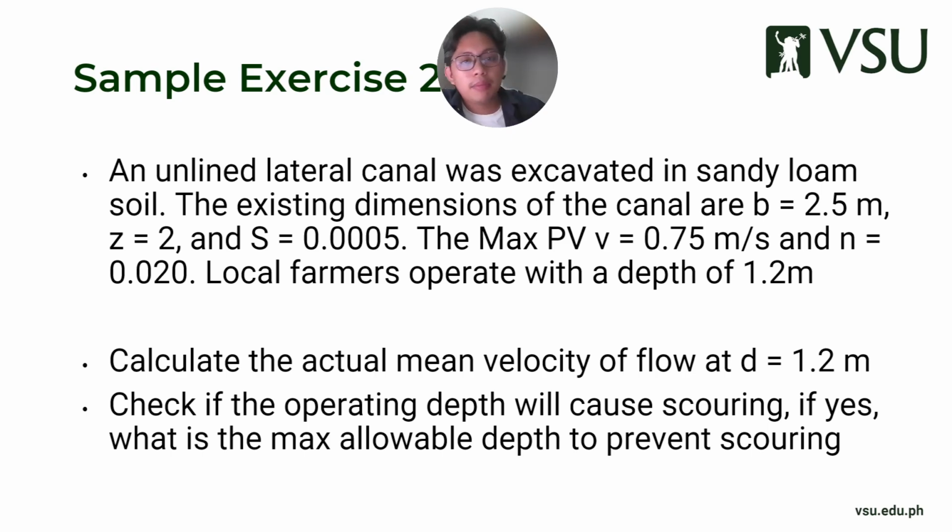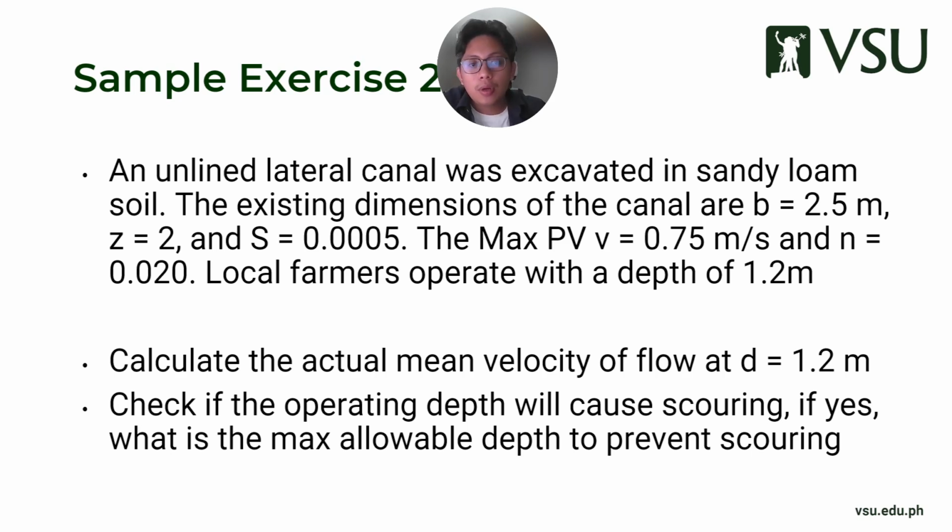The existing dimensions of the canal are given as follows. B is equal to 2.5, Z is 2, and S is 0.005. You have a max V of 0.75 meters per second and an N value of 0.02.